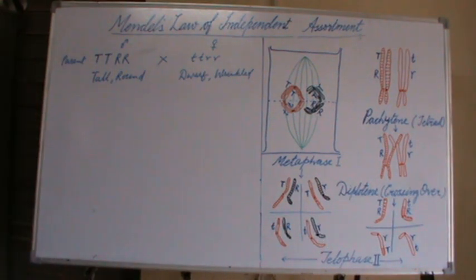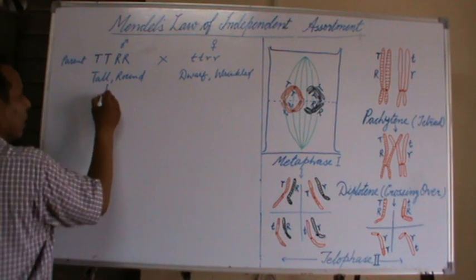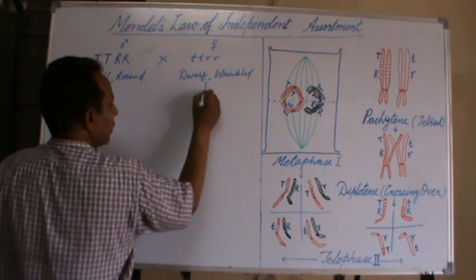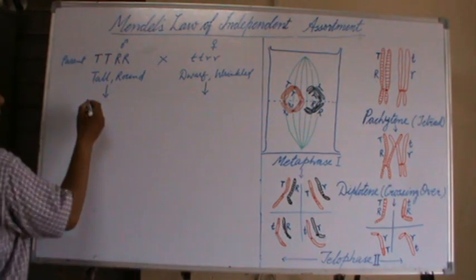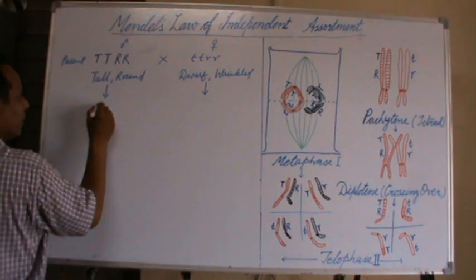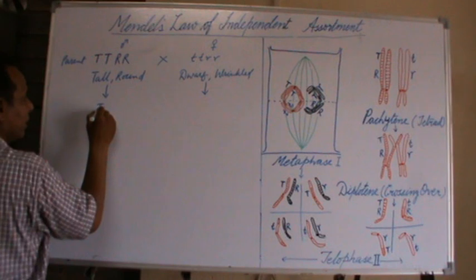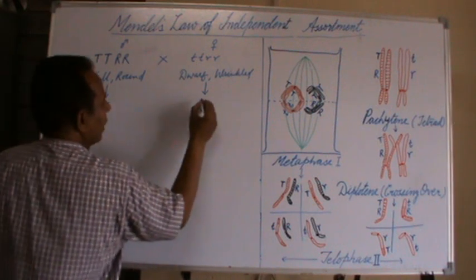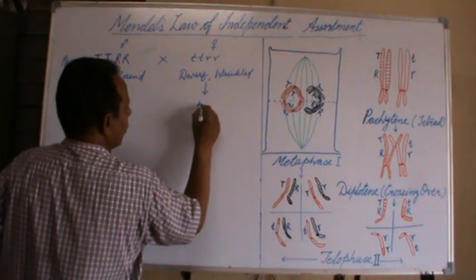We know the homozygous plant always produces one type of gamete. It produces a gamete containing genotype capital T, capital R, and this one small t, small r.